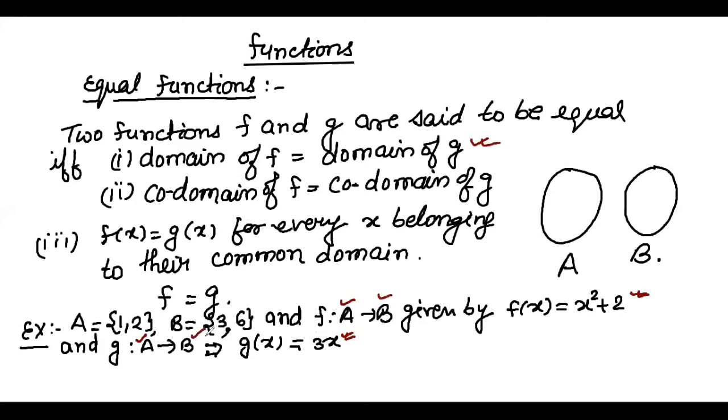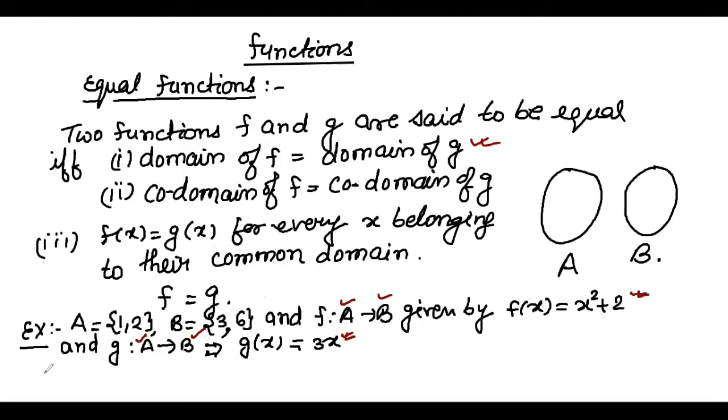Both have codomain B. Now third is f(x) equals g(x) for every x belonging to their common domain, meaning whenever we apply these rules, the value I get applying the rule for f(x), the same value will be there when I apply the rule g(x) equals 3x. So this is the third condition.